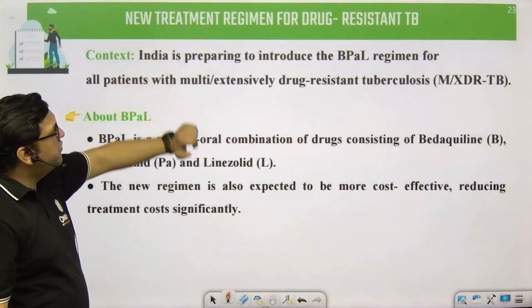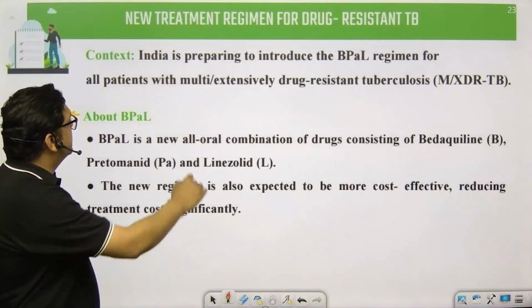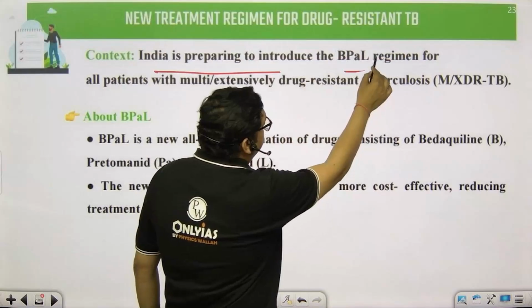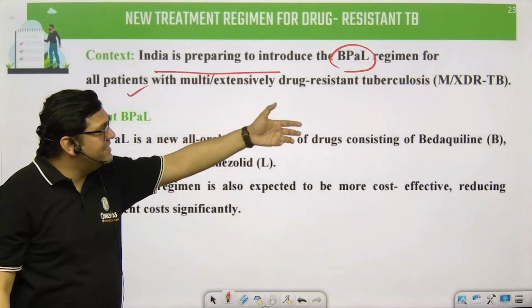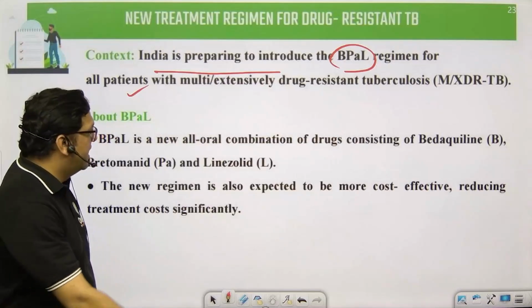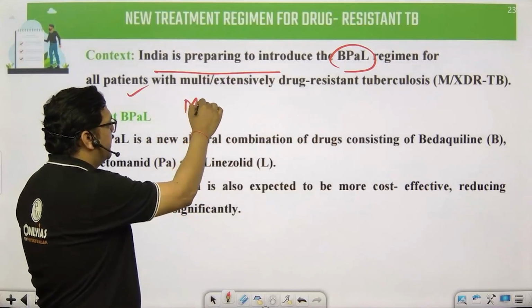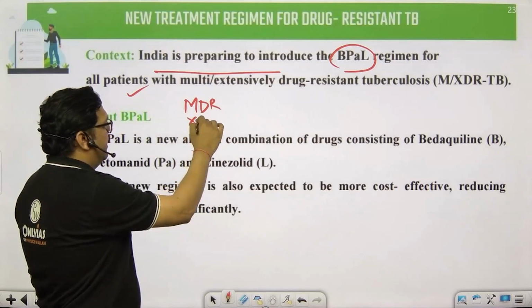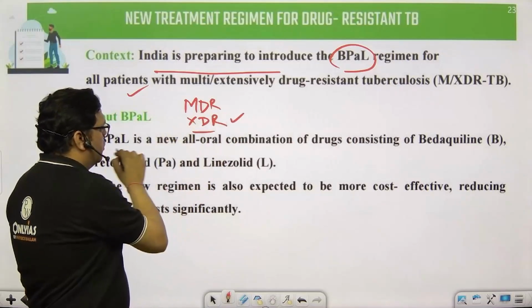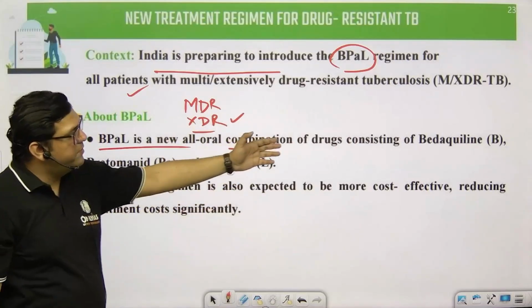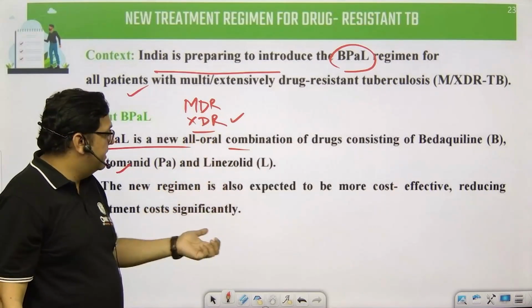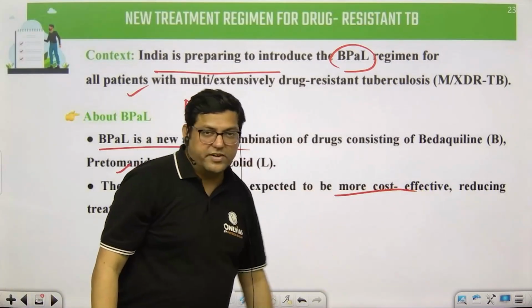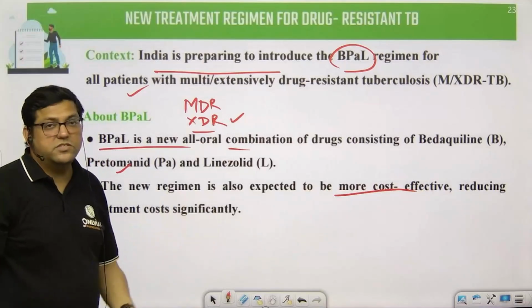The next topic is new treatment regime for drug resistance. India is preparing to introduce the BPaL regime for all patients with multi-extensively drug resistant tuberculosis. I have just taught you with respect to MDR and XDR. It is basically an all-oral combination of drugs, and these specific drugs are expected to be more cost effective and to reduce the treatment cost significantly.